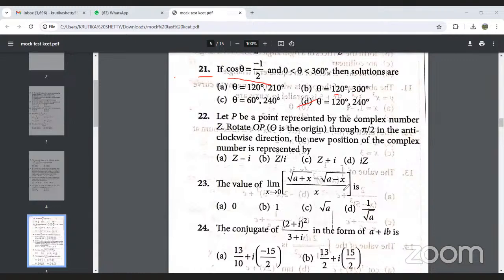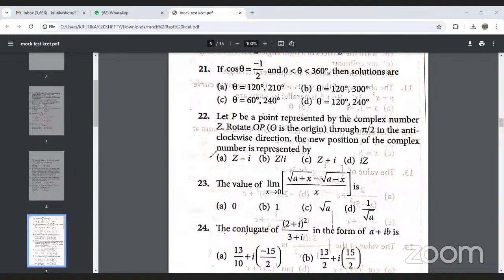Question number 22 now. Given that P is a point represented by complex number Z, rotate OP through pi by 2 in the anti-clockwise direction. The new position of the complex number is represented by. Okay, this one also I'll leave for homework.